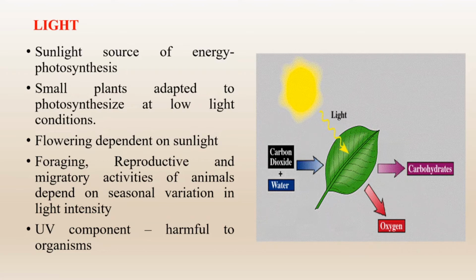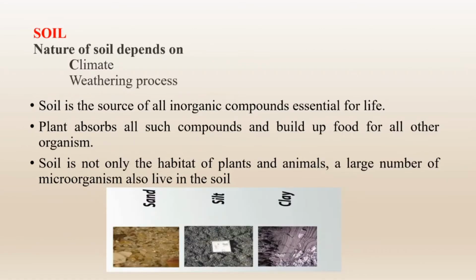On the other hand, flowering of different plants also depends on sunlight. Some plants prefer the presence of sunlight, some prefer less sunlight, and some prefer the night time for their flowering. So light is one of the important abiotic factors which influences the development and growth of organisms.